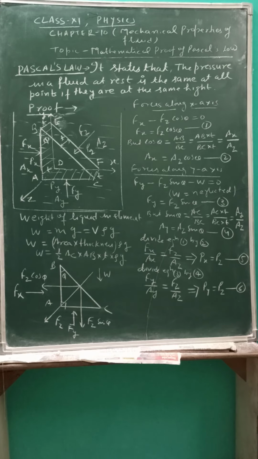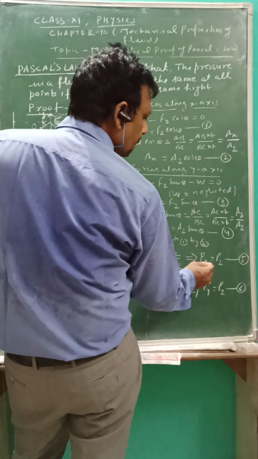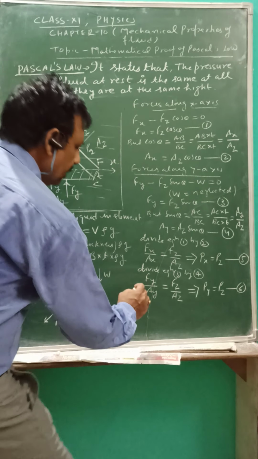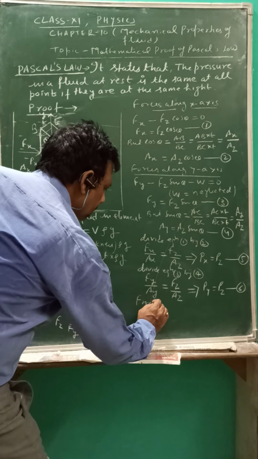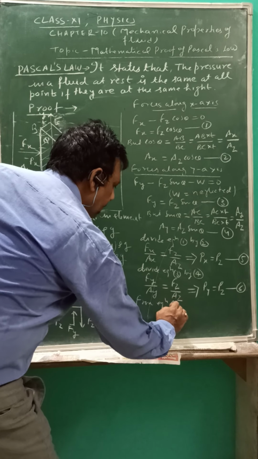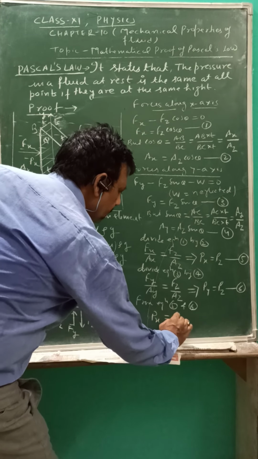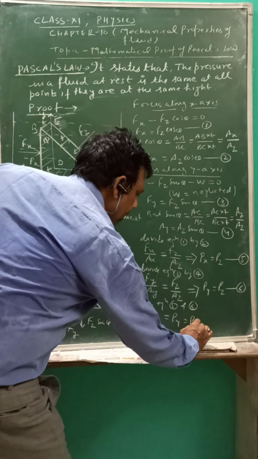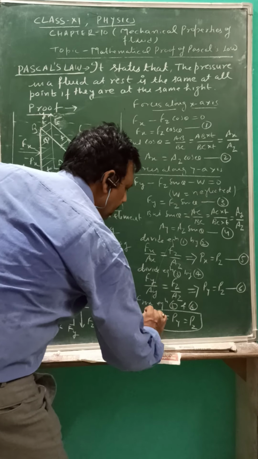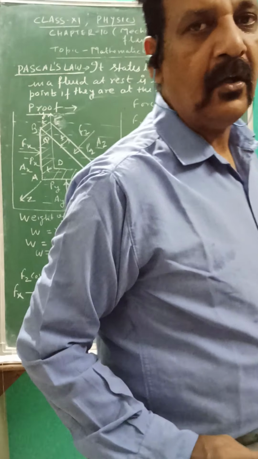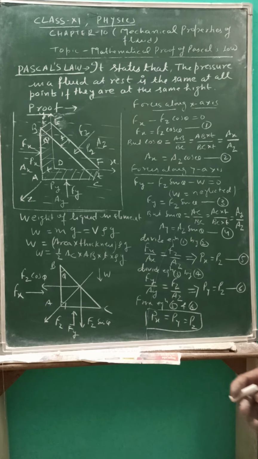So from equation number 5, Pz is equal to Px, and from equation number 6, Pz is equal to Py. From both equations 5 and 6, we get Px is equal to Py is equal to Pz. In this way we have proved that at all points along the x, y, z direction the pressure is the same if the fluid is at rest.